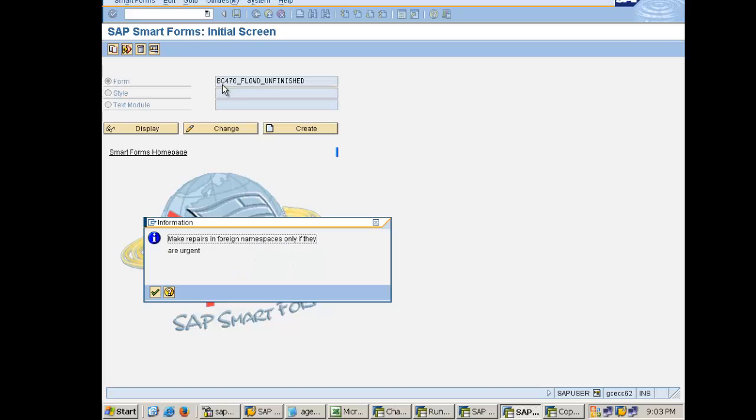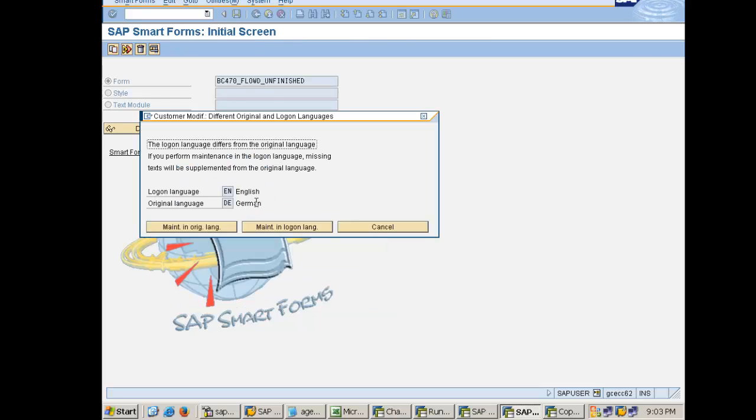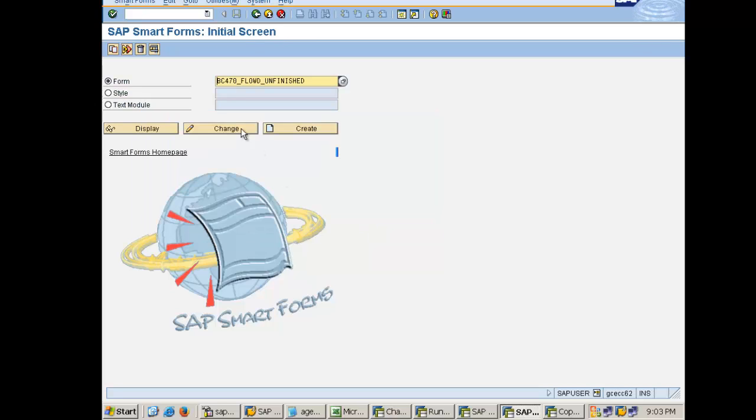So I selected another standard Smartform, I clicked on the change button and I'm able to change it. So this is something I wanted to tell you here. You can modify a standard Smartform directly. That is the facility provided by SAP, but we are not going to do that. We don't want to disturb anything standard, so we will keep it intact.